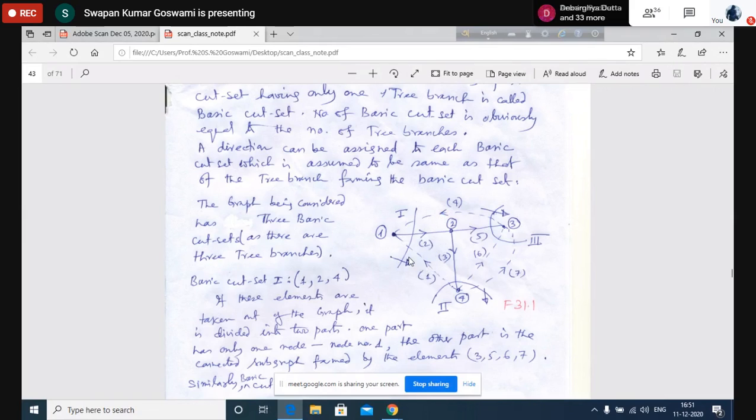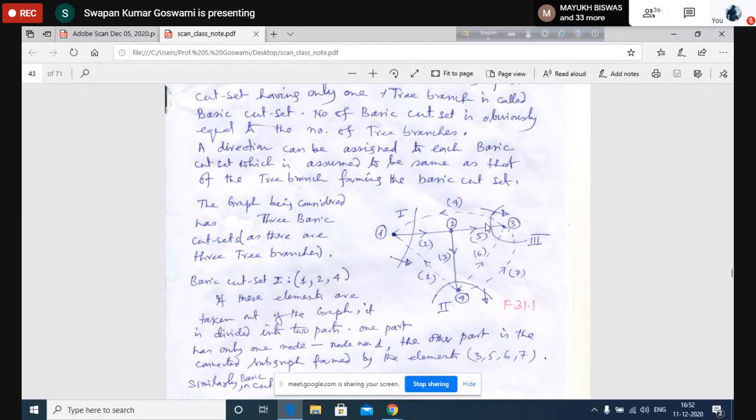If these three are removed, say how I am drawing the graph: I have drawn the nodes first, 1, 2, 3, 4. Then I have joined the elements between the nodes. In that way, if we form the graph and I remove element number 1, element number 2, and element number 4, you see that node 1 will be left here, and on the other half, these four elements along with the nodes will be left: 3, 5, 6, and 7.